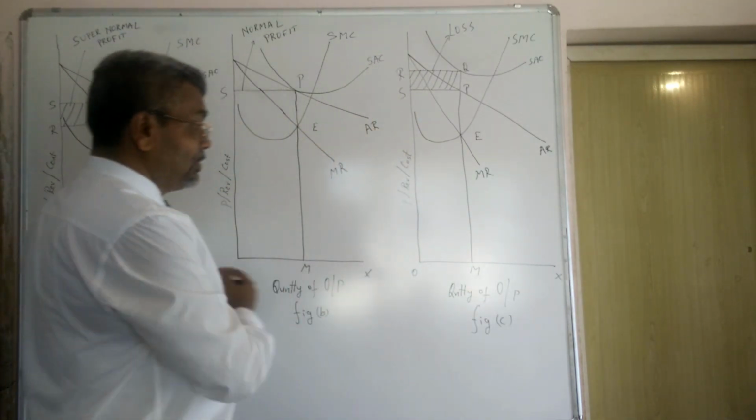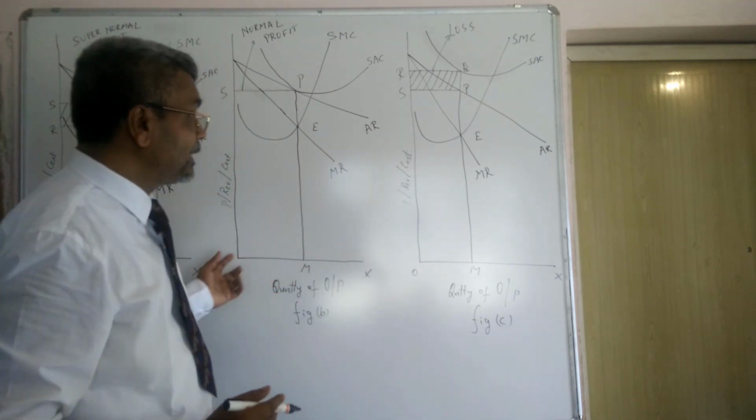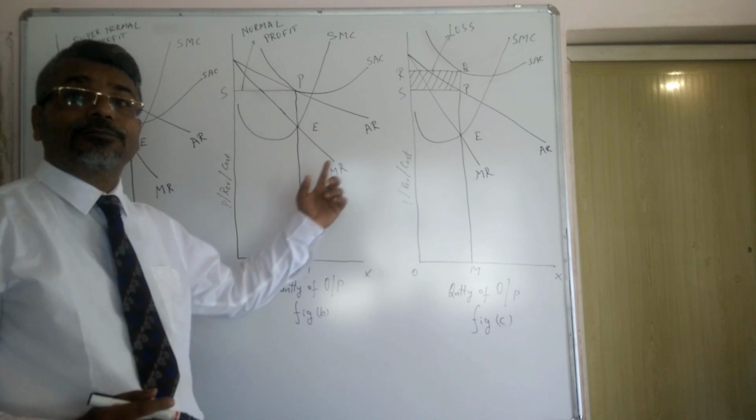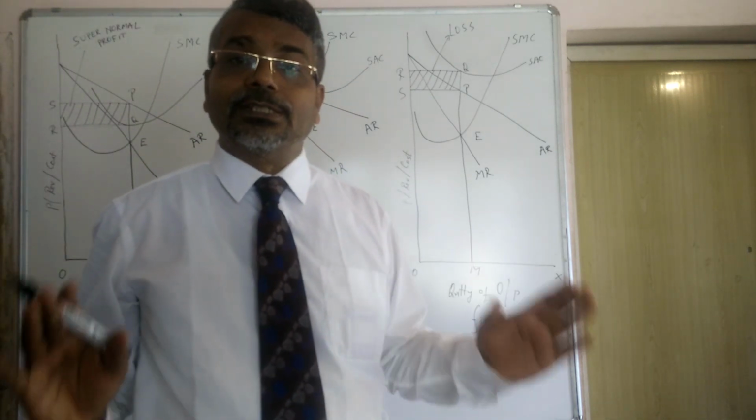It is better to show the three diagrams side by side to present supernormal profit, normal profit, and loss. I think all of you understood this.